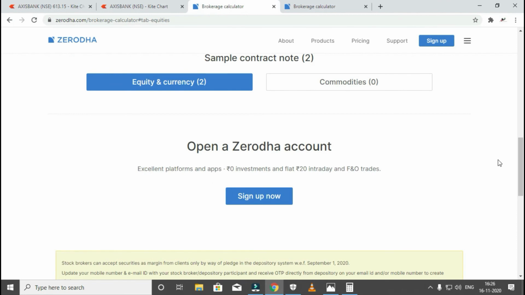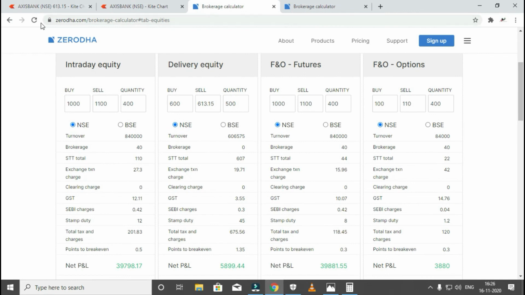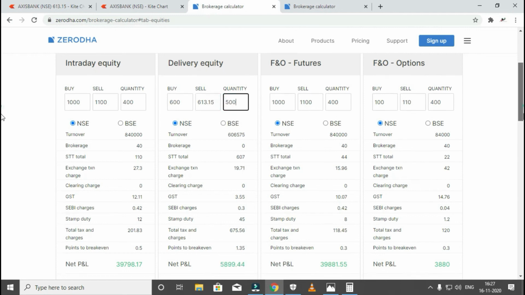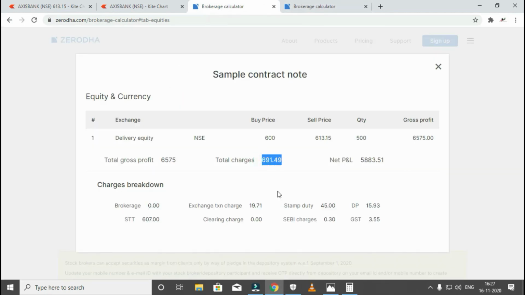The charges will be like, oh sorry, I just got 2 contract notes. I created 2 contract notes. So NSE price is 600, selling at 613.15, quantity is 500. Go with the contract note. See, the brokerage charges in NSE is 691.45, whereas in BSE 689. Here also you saved some 1 rupee or 1.5 rupee brokerage while making 150 rupees profit easily without doing anything.